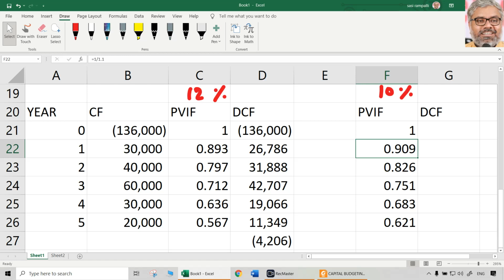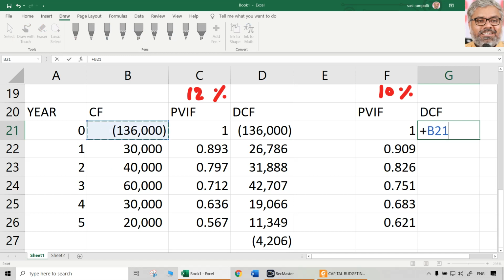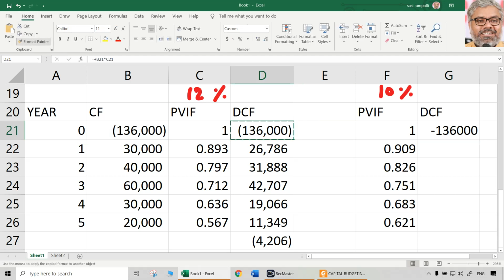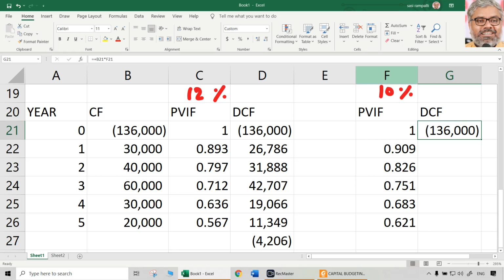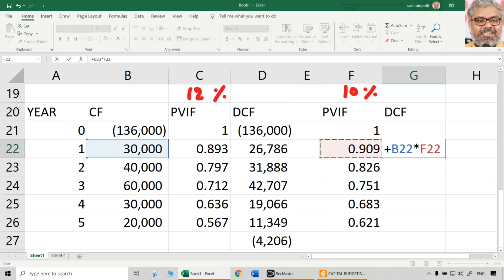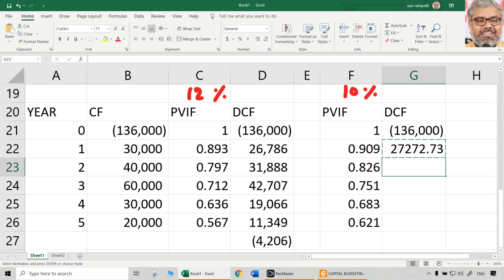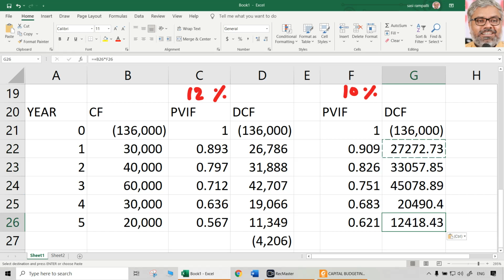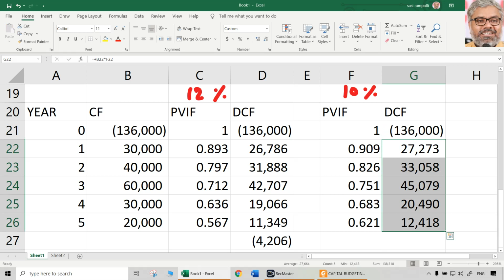Now that we have the PVIFs at 10%, again we have to calculate the discounted cash flows, which is again nothing but cash flows multiplied with the PVIFs. So naturally the first one will be the same because it is the same amount as it is. But after that they will change. So whatever the cash flows are, multiply with the new PVIFs and do the same for the others, for all 5 years. You don't need decimals, don't worry about it. Just write whole numbers. Don't worry about paise. That is not required. Don't waste time on that.